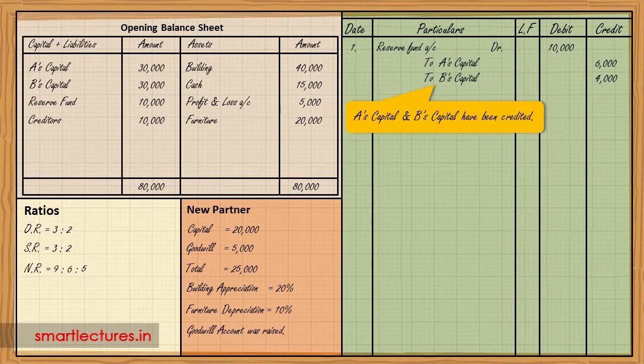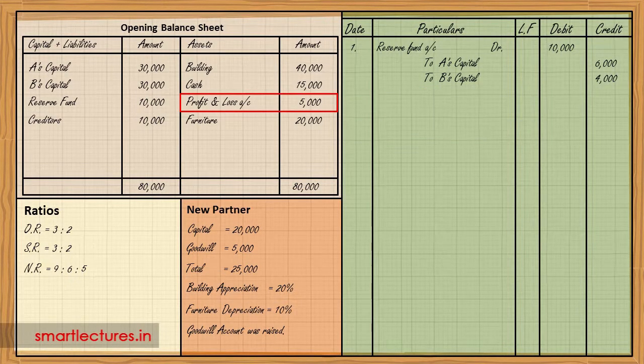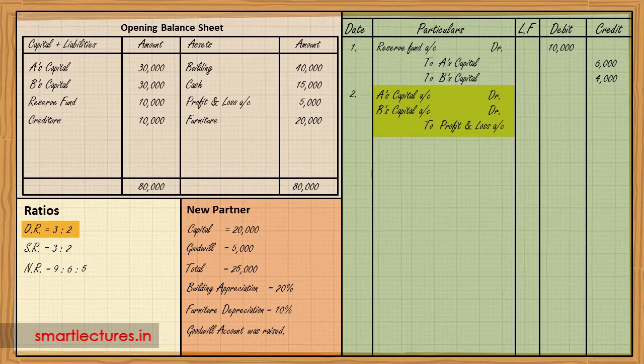Now, distribute all the accumulated losses. Is there any accumulated loss? Have a look at the asset side. Yes, there is a profit and loss account on the asset side for rupees 5,000. So the journal entry will be A's capital account debit, B's capital account debit, to profit and loss account. It means it has been distributed in the old ratio of 3:2. So the amounts will be 3,000, 2,000 and 5,000.